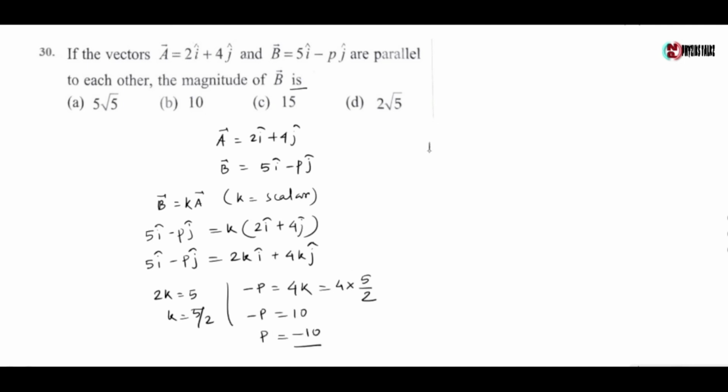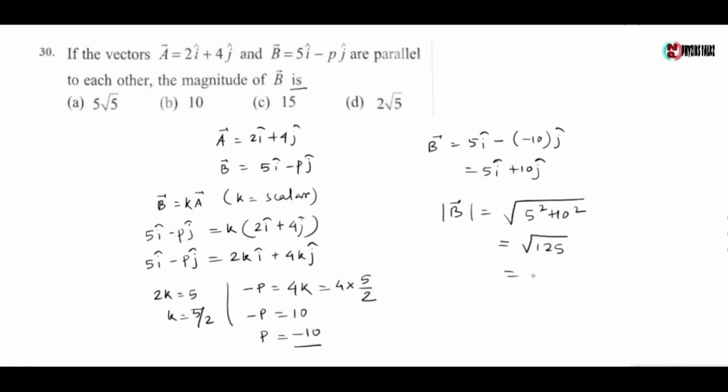Now b vector is given by 5i minus 10 j cap, which equals 5i plus 10 j cap. So the magnitude of b is given by root over of 5 square plus 10 square, which is root 125, which gives 5 root 5. The magnitude of b is 5 root 5. So the correct option is option A.